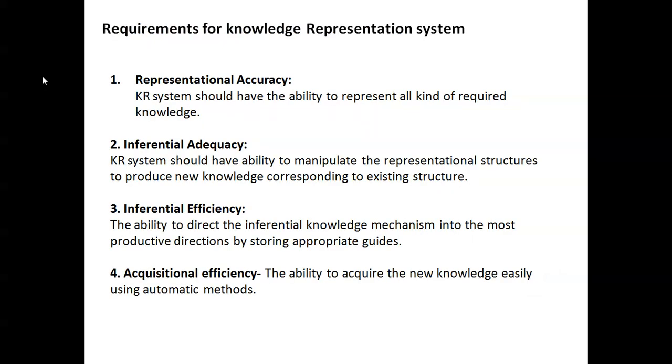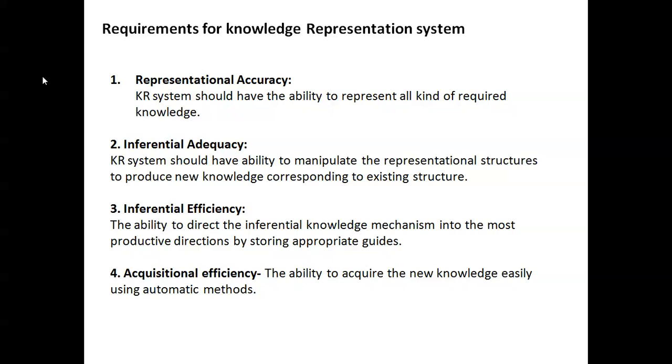Requirements for the knowledge representation system: representational accuracy, inferential adequacy, inferential efficiency, acquisitional efficiency. Representational accuracy is the ability to represent all kinds of required knowledge.